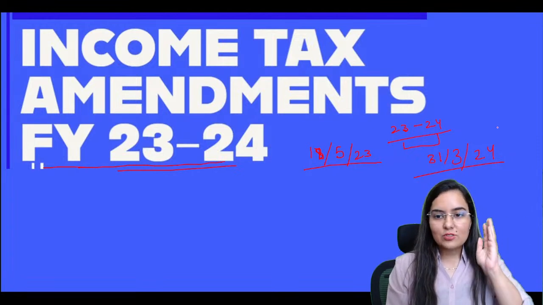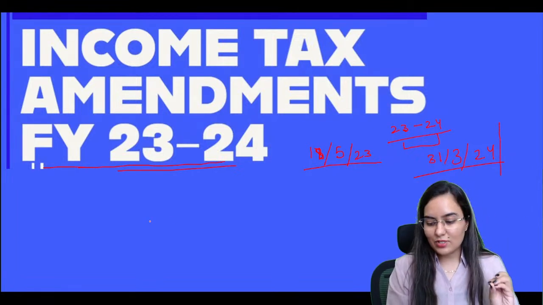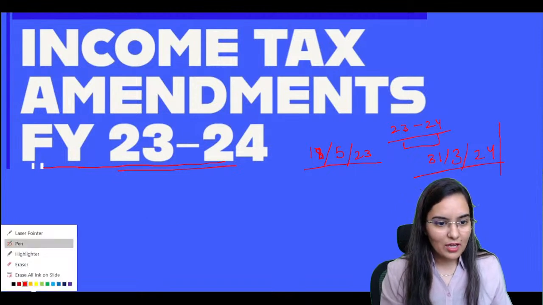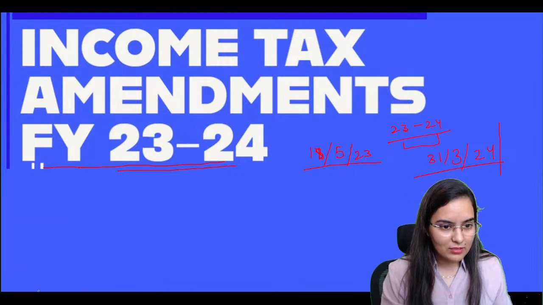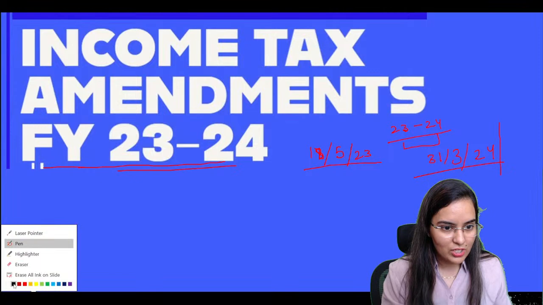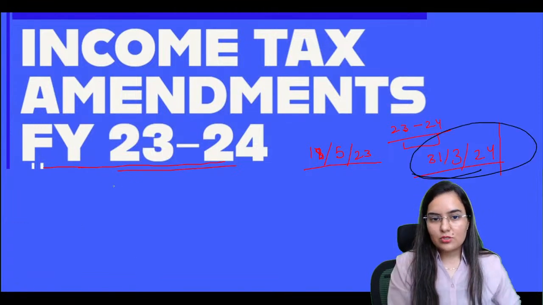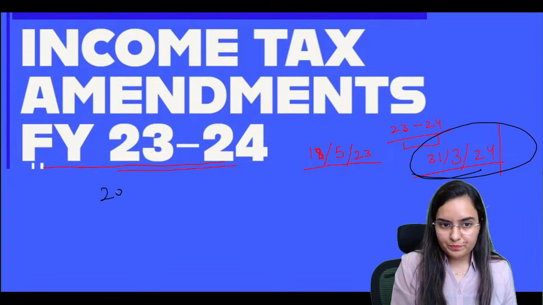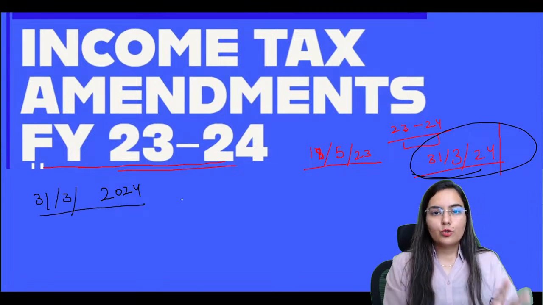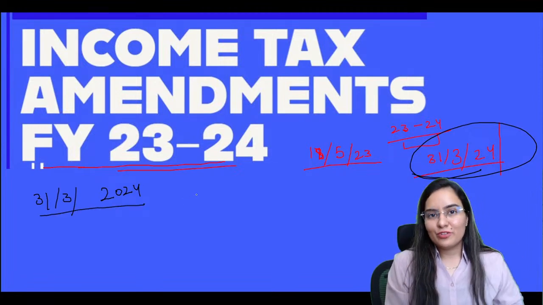As soon as you finish 31st March 2024, after this you will start your assessment of the income.